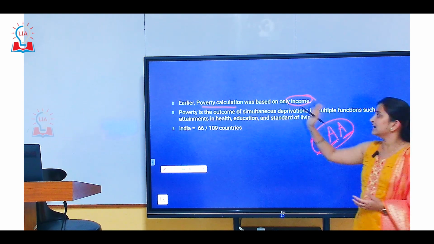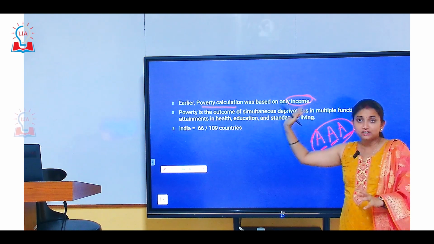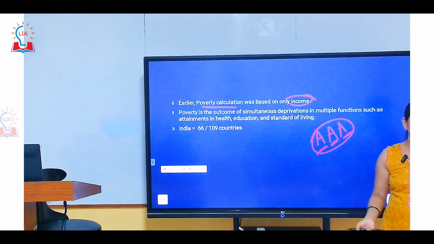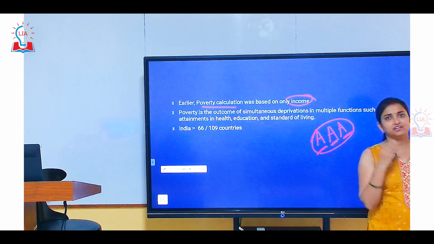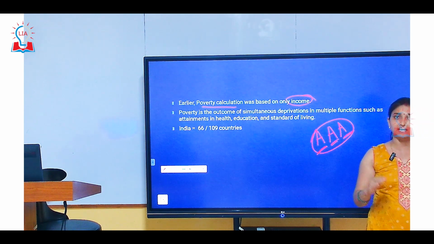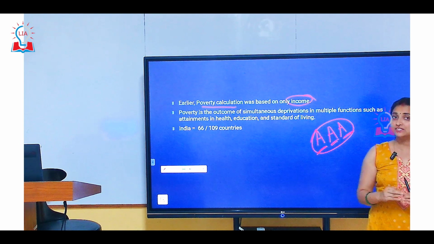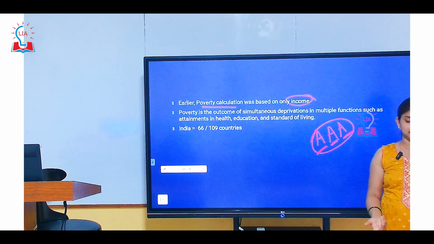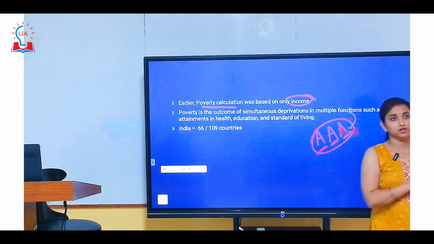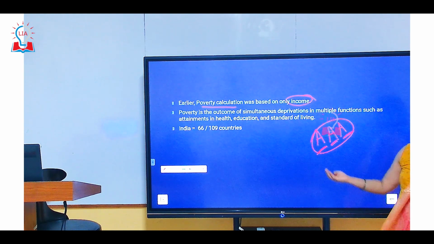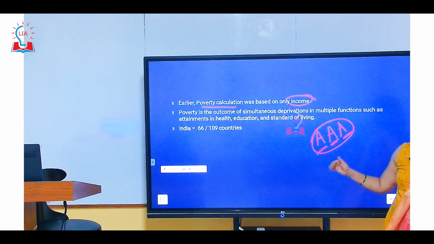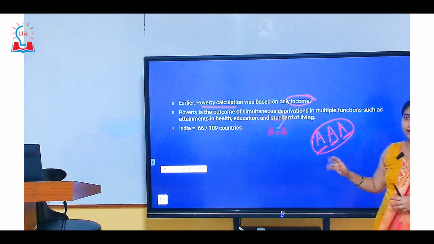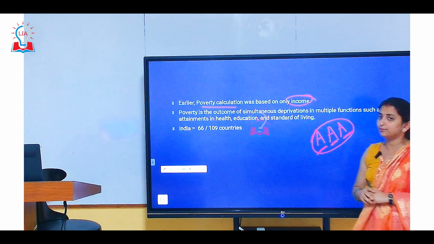Just because they can afford something does not mean that they can access it. For example, a rural family in a very remote village may be well-off, but the children are not able to learn, not getting educated, not going to school. So accessibility is a problem. Even if they can afford education, they cannot access education. So all three should together come in to cater to the problem of poverty.